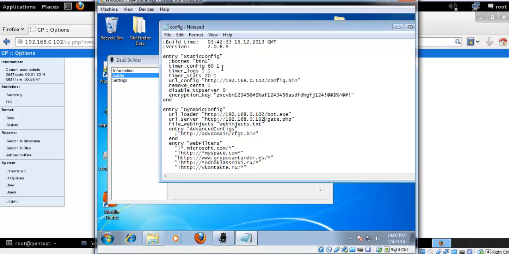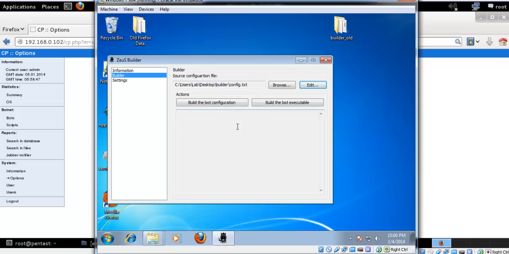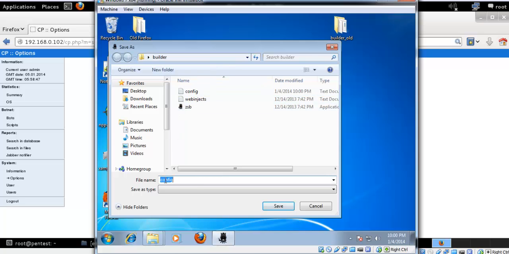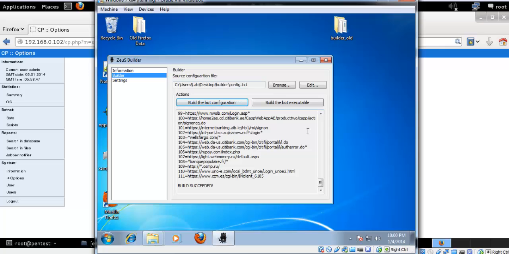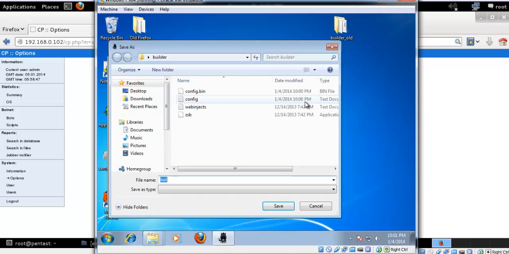User 2. So this would be if you are hosting on your web server, whether you have any web server or not. If you have any VPS or private hosting, you can use your web address. And now I think we are ready to build our configuration file. So config will be saved in the builder. Just save it, and the next thing we will do is we'll build a bot executable file .exe. So let's save it as bot.